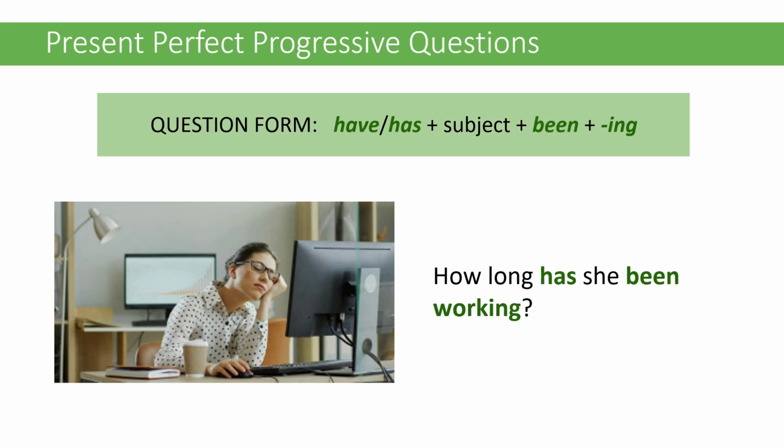Look at the question. How long has she been working? We'll notice here that when we're making a question, whether it's a yes/no question or a WH question, we use the word have or has in front of the subject. The subject is then followed by been and the ing form of the verb.